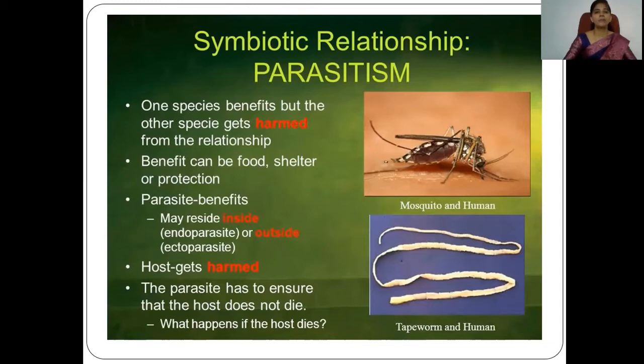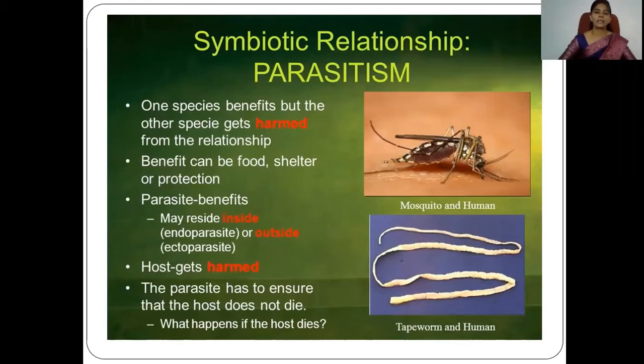And this benefit can be in respect of food, shelter, or protection. Whenever an animal makes use of another animal for food, shelter, or protection, it is known as parasitism.